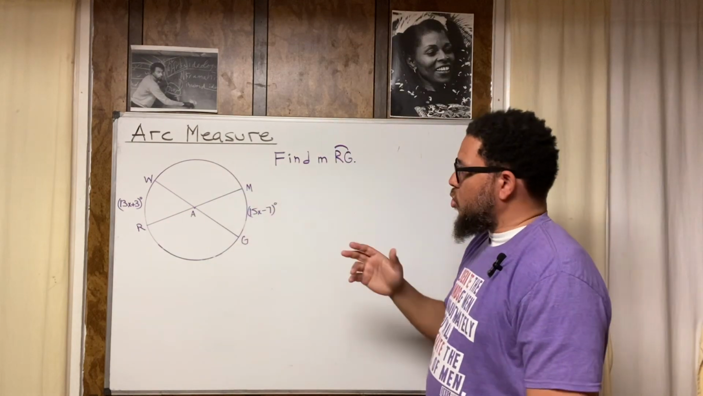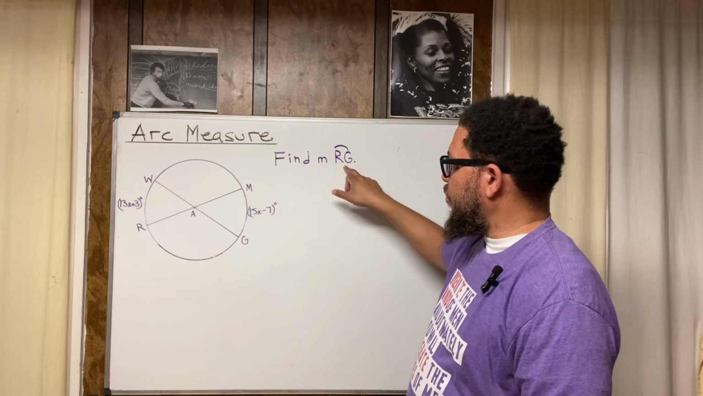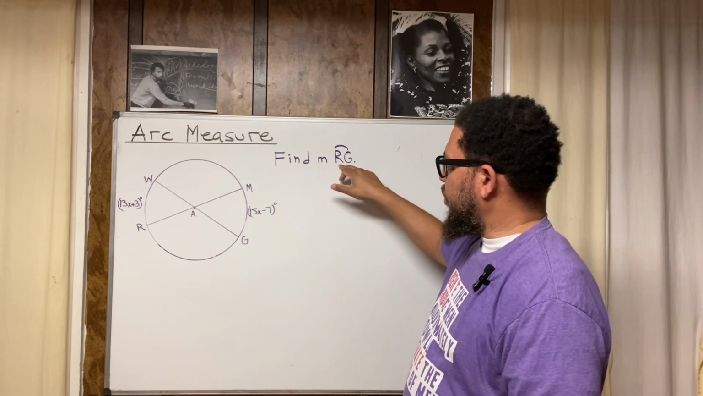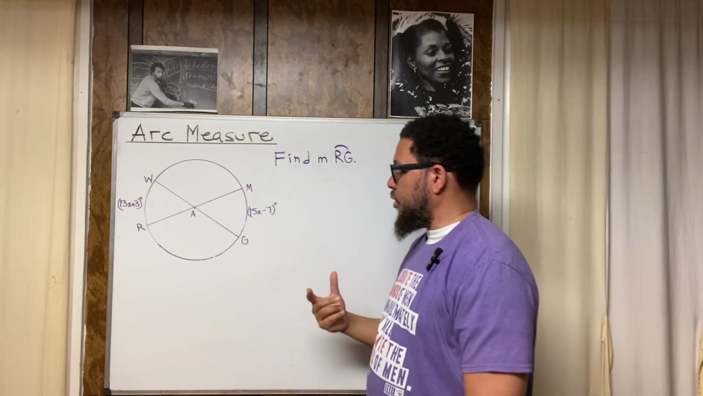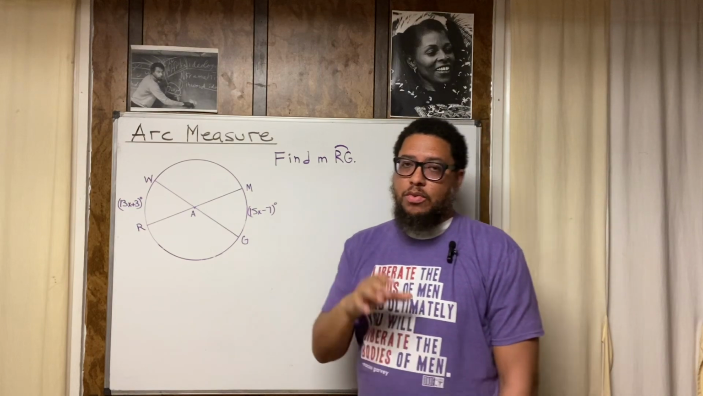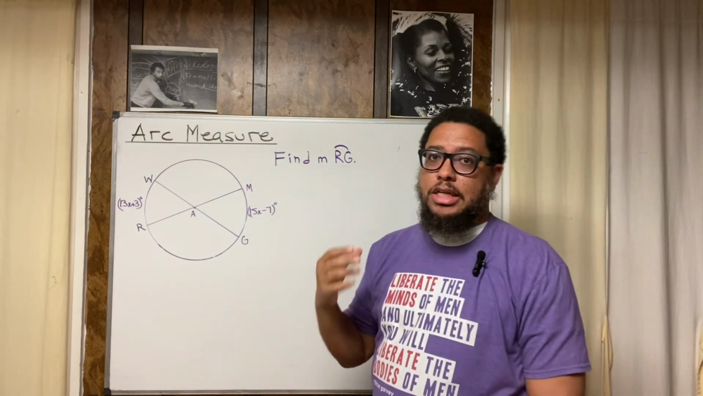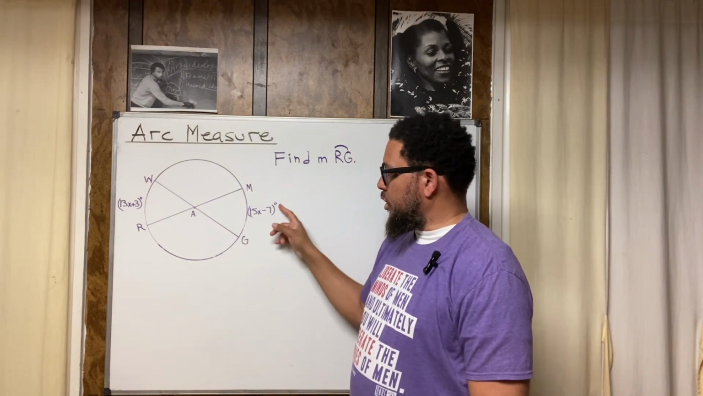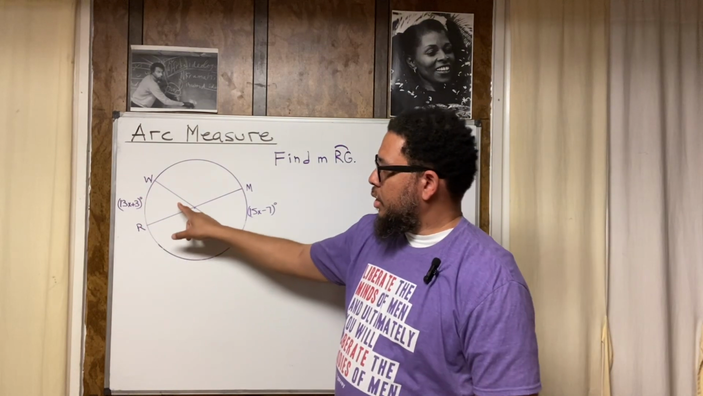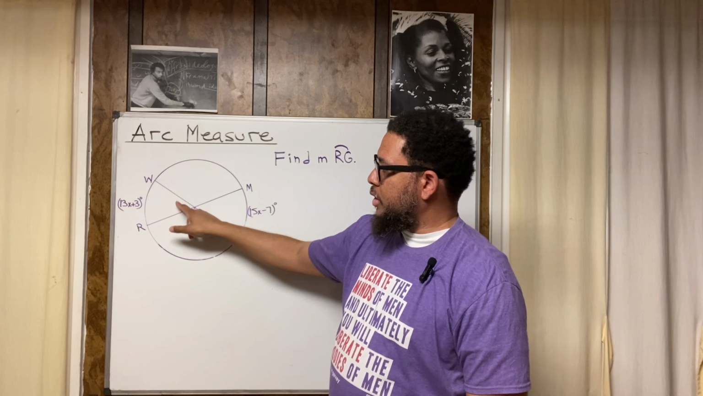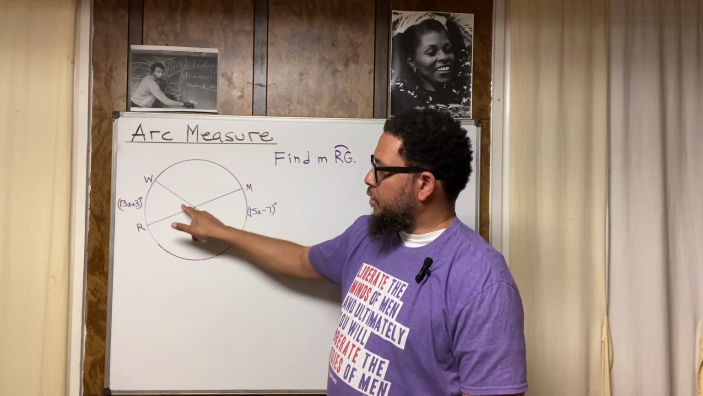All right, now what is our goal? Our goal is to find the measurement of arc RG, right? We want to know the arc measure. Not the arc length, not the arc length. I want to point that out. There's a difference between arc length and arc measure. Arc measure is measured in degrees, right? So we got the degree symbol here. And that's equivalent to its central angle. So the measurement of its central angle.